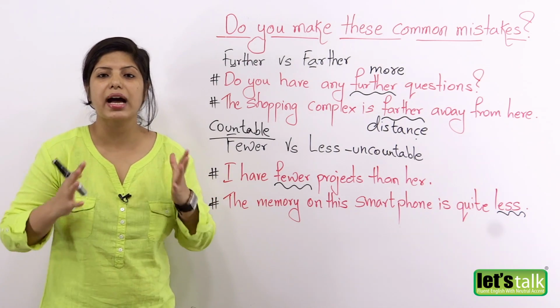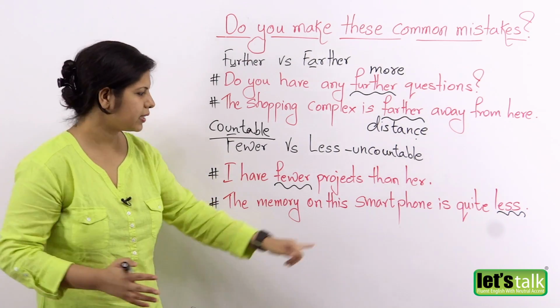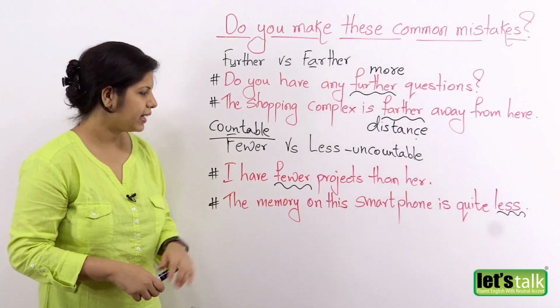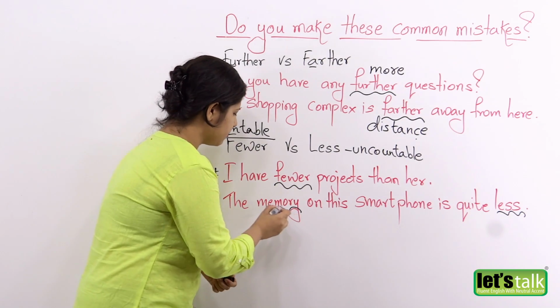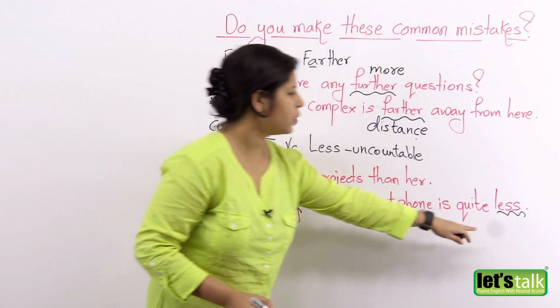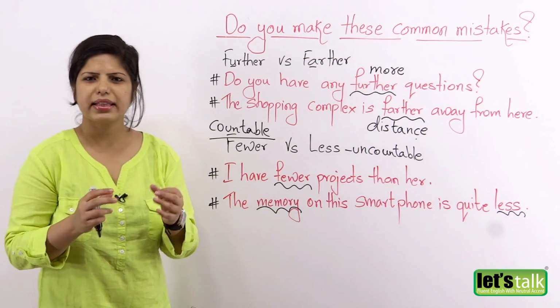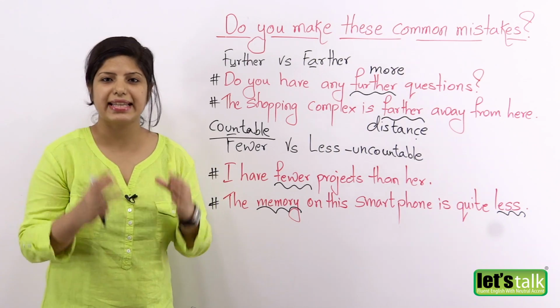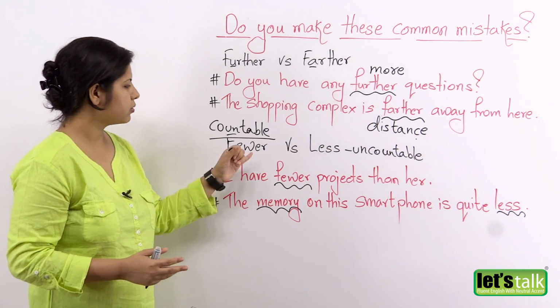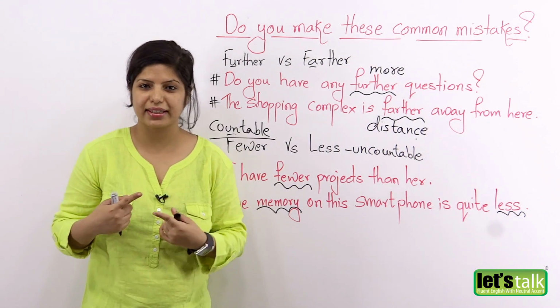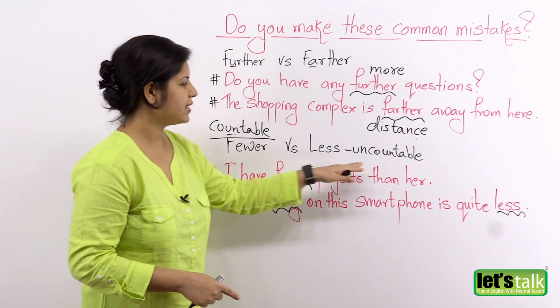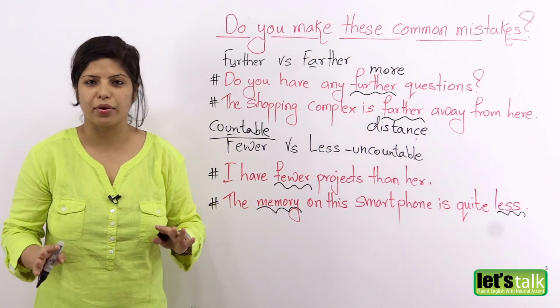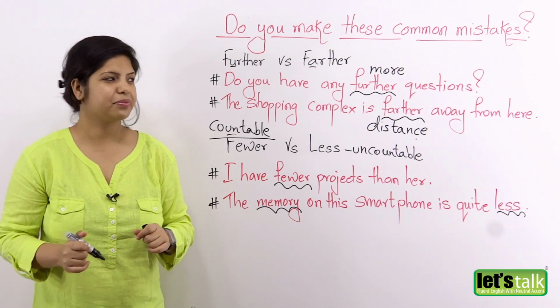It's something which is uncountable. Okay, you can't count it like projects. And hence, with something like memory, you will use the word less. When you want to say that it is not a lot, it is less. So remember, fewer is something that you can count, and less is something which you cannot count, it's uncountable.